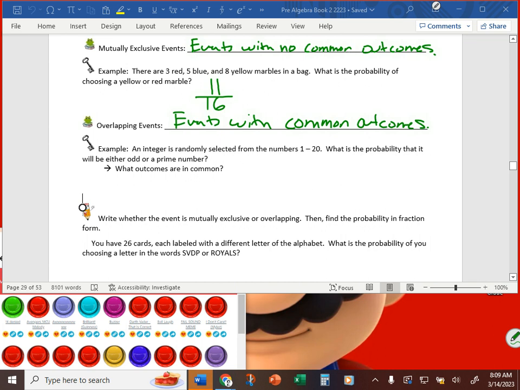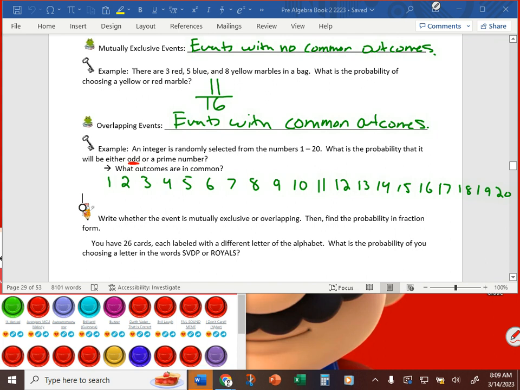What outcomes are in common? Well, let's write out all the integers from 1 to 20 here. Uh-oh, I didn't space this out very well. I gotta tighten it up. 12, 13, 14, 15, 16, 17, 18, 19, 20. Okay? And we're going to underline the odd numbers in red, because we're looking for the probability of selecting an odd or a prime number. So odd numbers are successful outcomes.